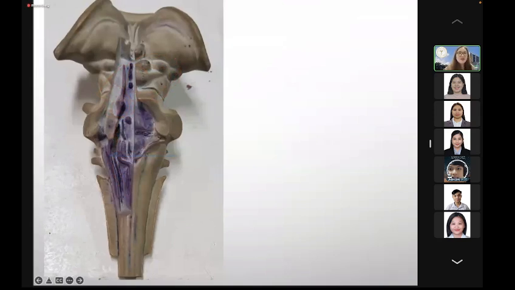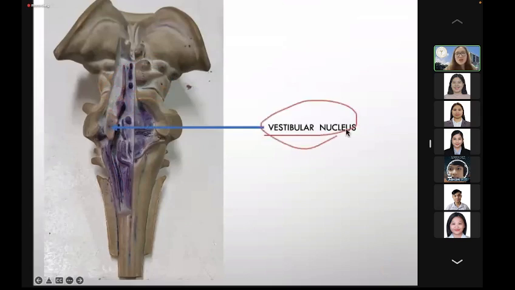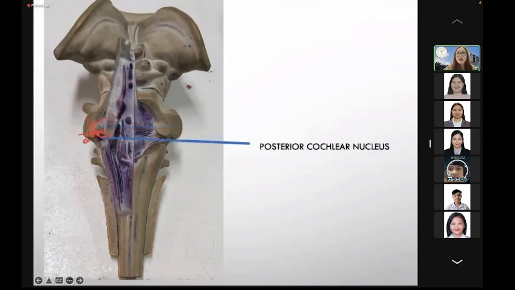Here, you have this diamond-shaped structure at the level of the pons and the upper medulla. That is the vestibular nucleus for balance. Again, at the level of the lower pons, upper medulla, this diamond-shaped nuclei, that is the vestibular nucleus. Posterior to the vestibular nucleus, near the inferior cerebellar peduncle. This is the inferior cerebellar peduncle. That is the posterior cochlear nucleus. Doktora, bakit posterior?